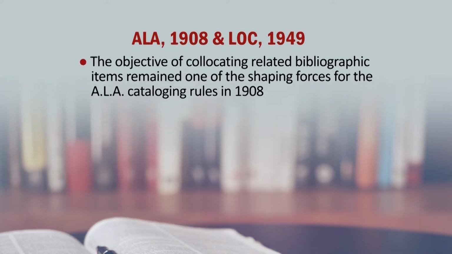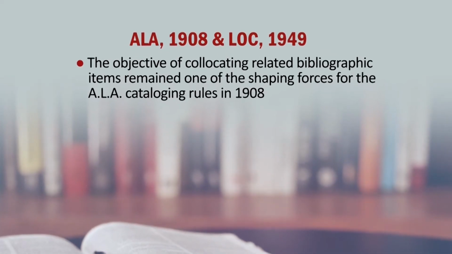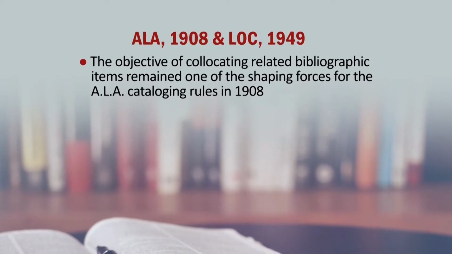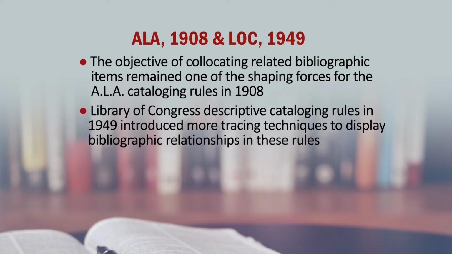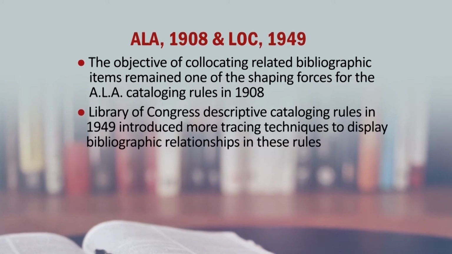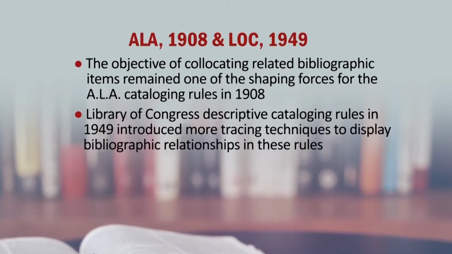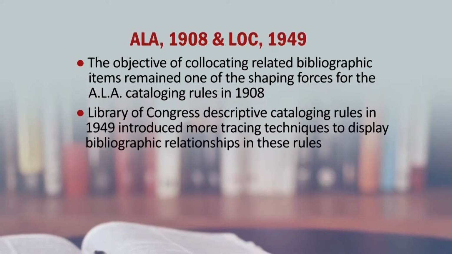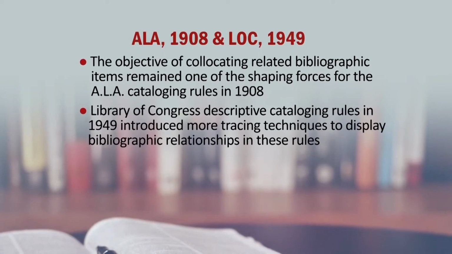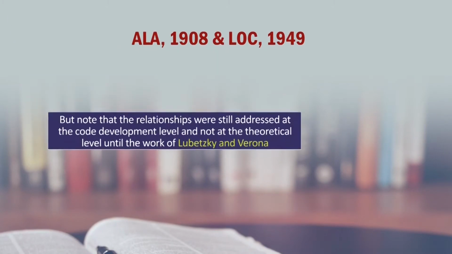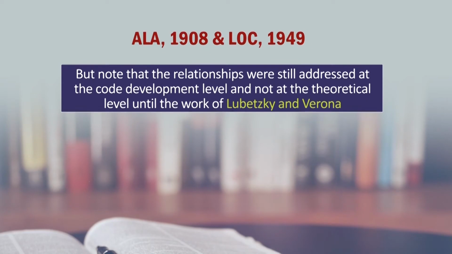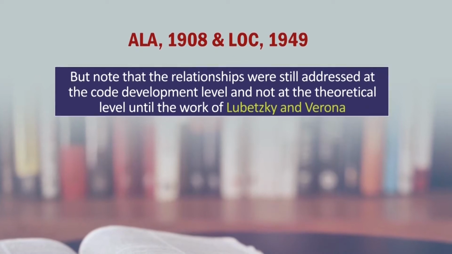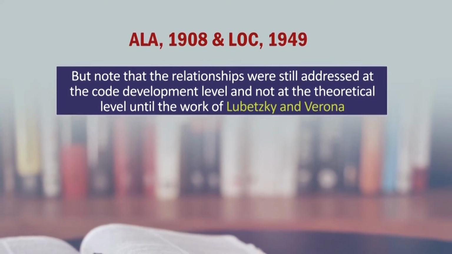You can see here that the objective of collocating related bibliographic items remained one of the shaping forces for the ALA cataloging rules of 1908. Similarly, the Library of Congress descriptive cataloging rules of 1949 also introduced a beautiful technique, still used to date in manual cataloging, called tracing, to combine related entries. But please note that the relationships were still addressed by these 2 codes at the code development level, but not at the theoretical level, until the work of Lubetzky and Verona came.